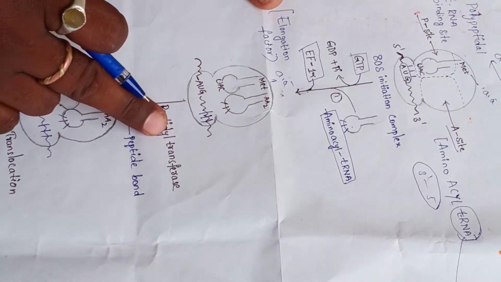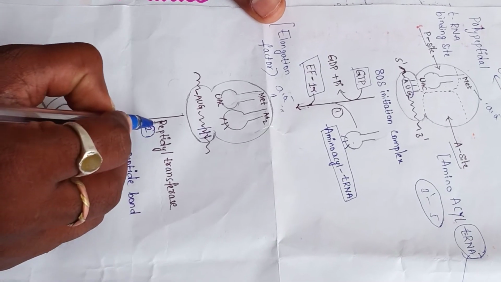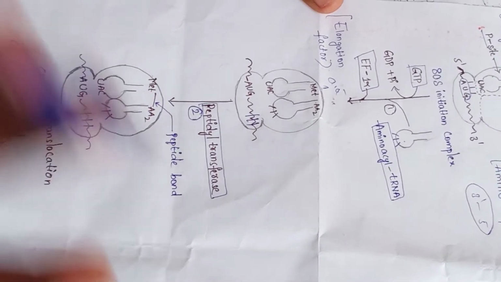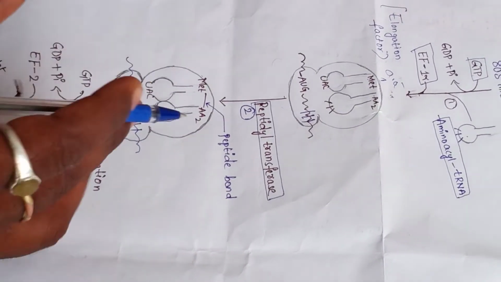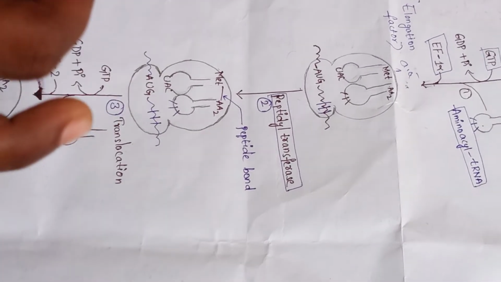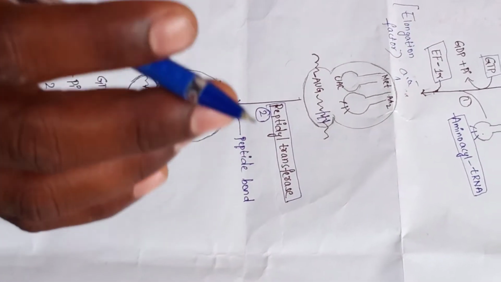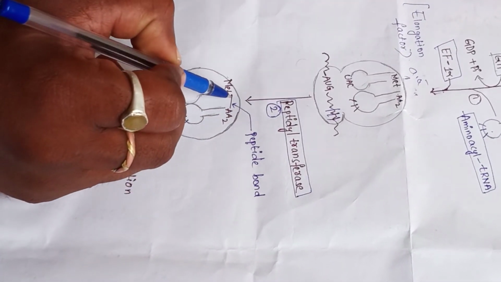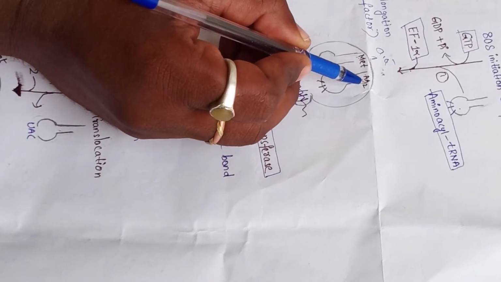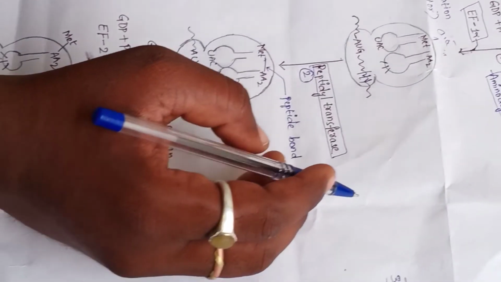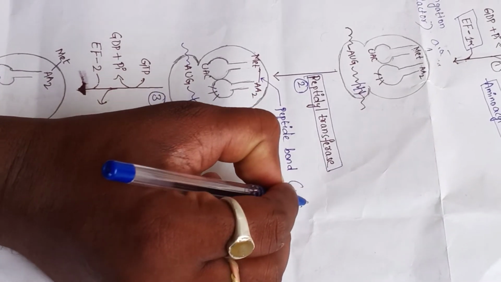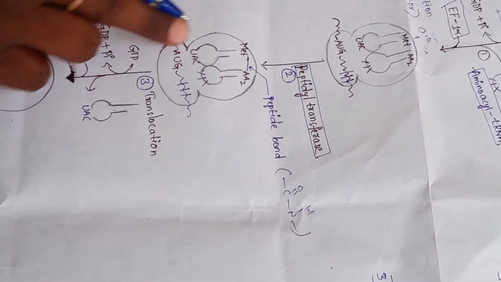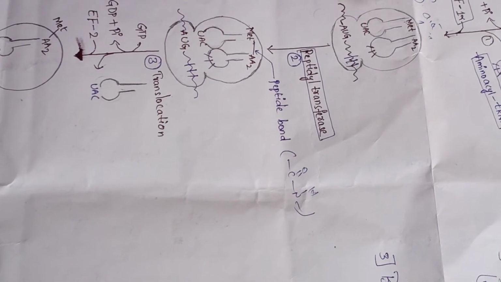The next one, the peptidyl transferase enzyme participates here. What is a peptide bond? Each and every protein is made up of amino acids. Each amino acid within one peptide chain is linked here. That peptide bond is formed between methionine and amino acid 2. This bond is the peptide bond. What is the chemical formula? C double bonded O, NH. This is the chemical formula of the peptide bond. It is the same structure, there is no change between these two structures.